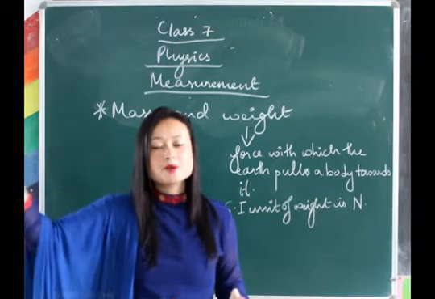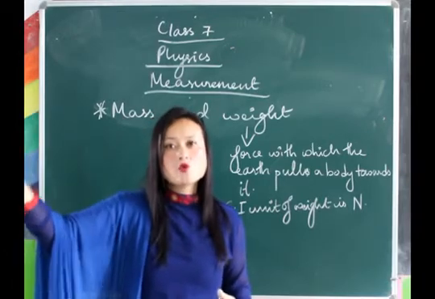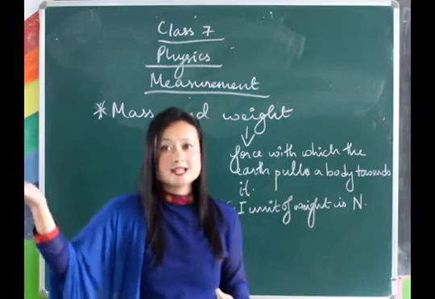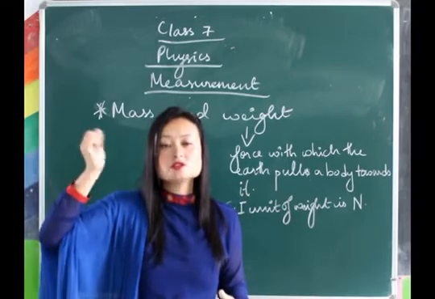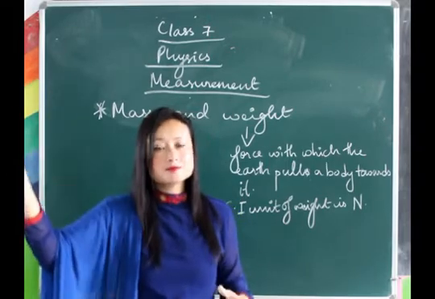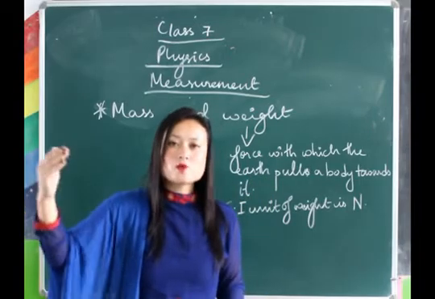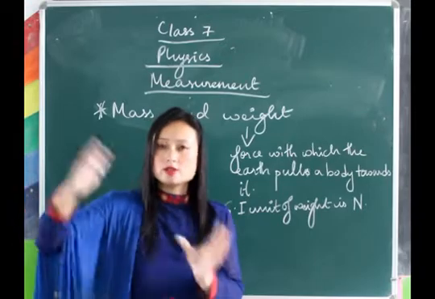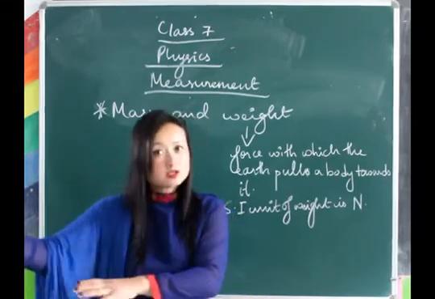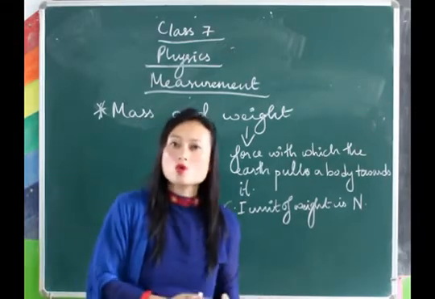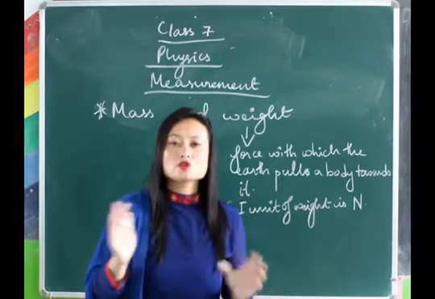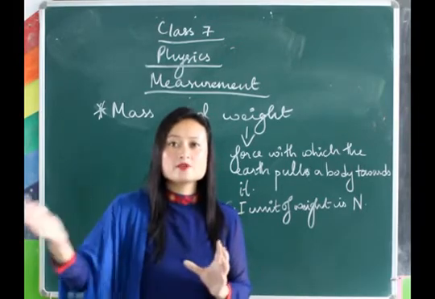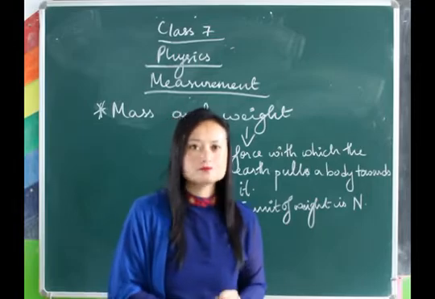Why less? Because the gravitational force of the moon is less compared to the earth. That's why the same object will weigh less on the moon and more on the earth, because of the different gravitational pull.